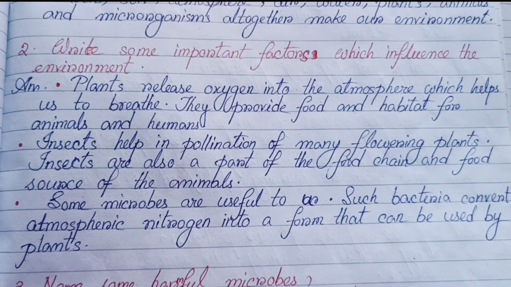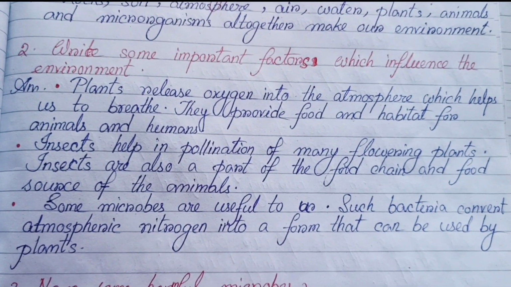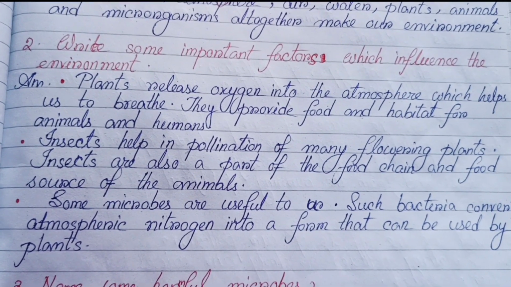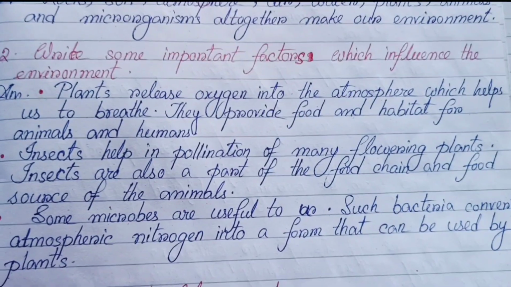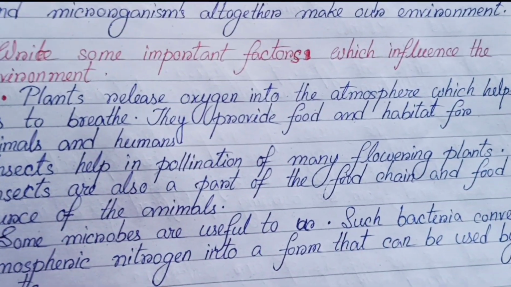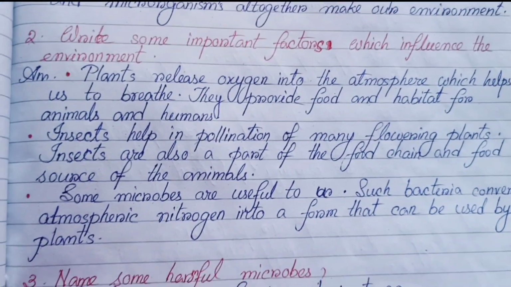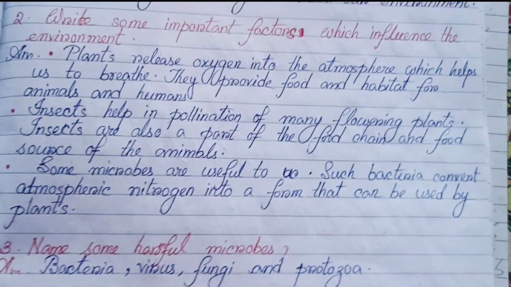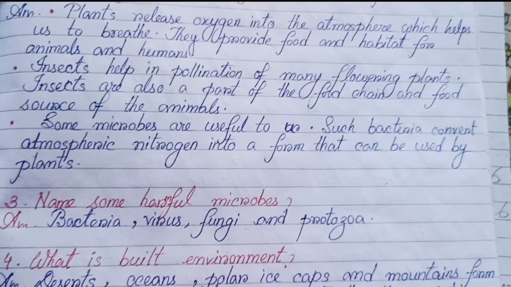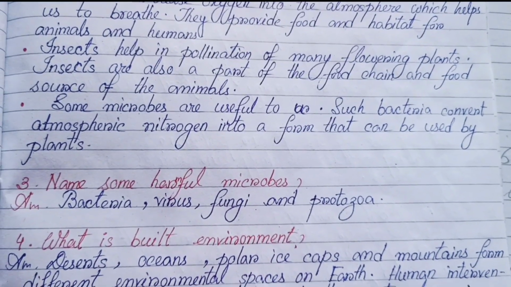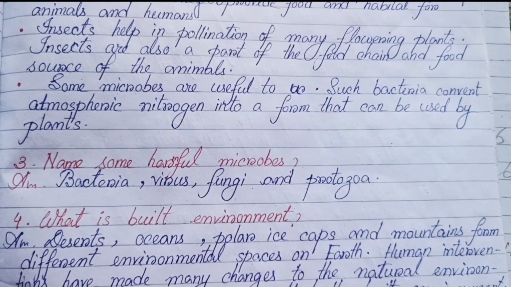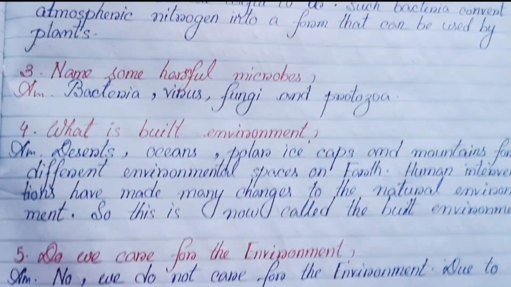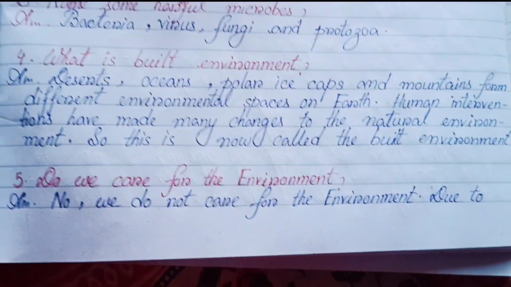Insects help in pollination of many flowering plants. Insects are also a part of the food chain and food source of the animals. Some microbes are useful to us. Such bacteria convert atmospheric nitrogen into the form that can be used by plants. Number 3. Name some harmful microbes: bacteria, virus, fungi, and protozoa. What is built environment? This had done before. So I move to the next question.